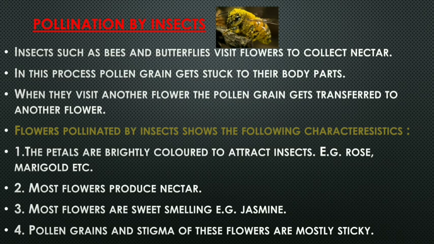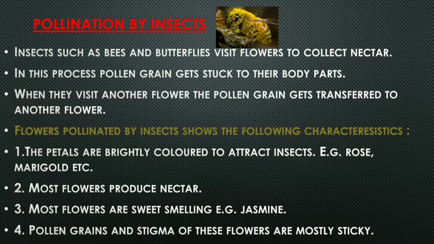In this process, pollen grain gets stuck to their body parts. When they visit another flower, the pollen grain gets transferred to another flower. Now, flowers pollinated by insects show the following characteristics. What are the features of the flowers now? The petals are brightly colored to attract insects.